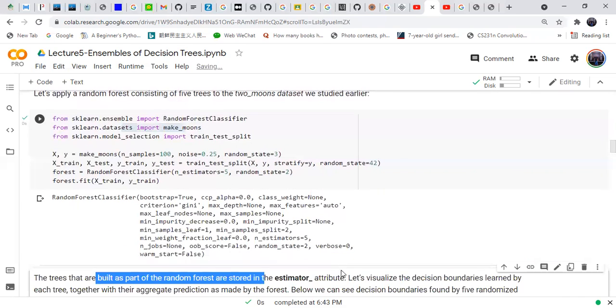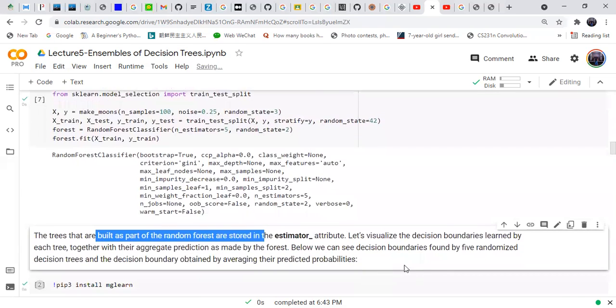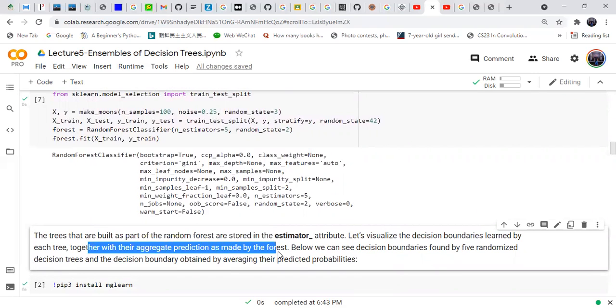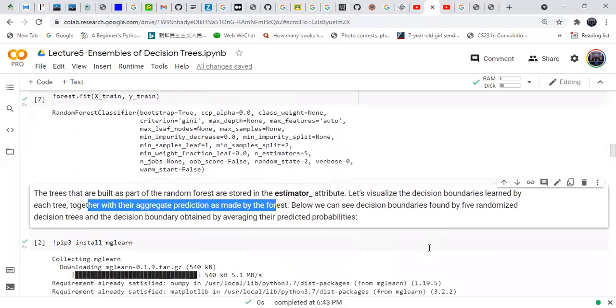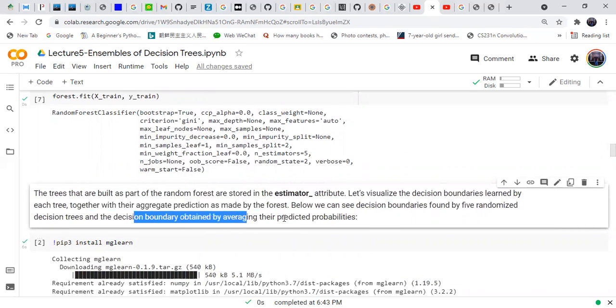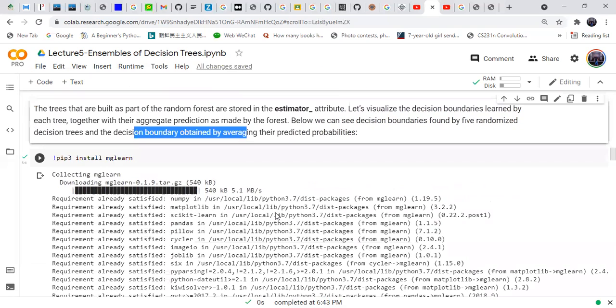This estimators_ attribute lets us visualize the decision boundaries learned by each tree, together with their aggregate prediction as made by the forest. Below we see the decision boundaries found by 5 random trees and the decision boundary obtained by averaging these probabilities.